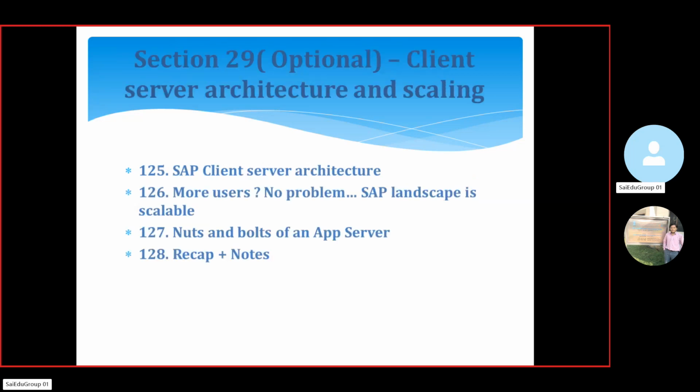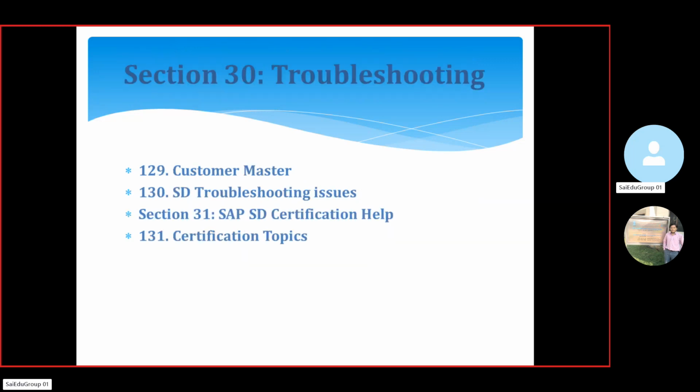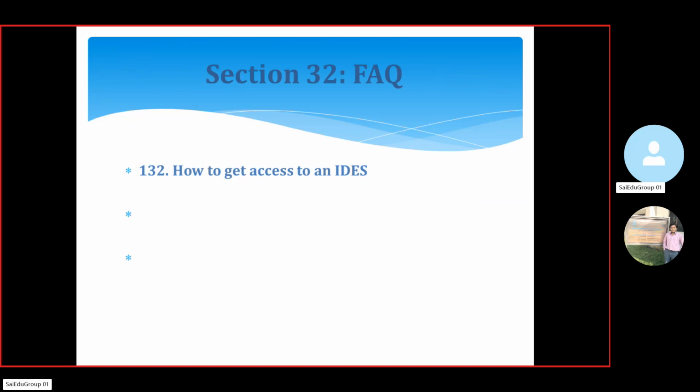In section 29, okay, no problem, this is optional. Anyway, I will provide client server architecture and scaling. Here we are going to cover architecture-level servers, most of the problems users face in landscape scalability, and some nuts and bolts of servers. And in section 30, how we are going to do troubleshooting at the customer master level, and SD troubleshooting issues in real time. We will provide some SAP SD certification help and some certification topics. Also, how to get access to IDs.